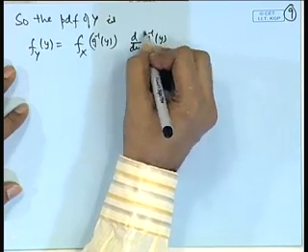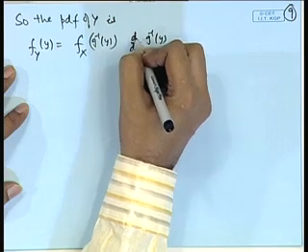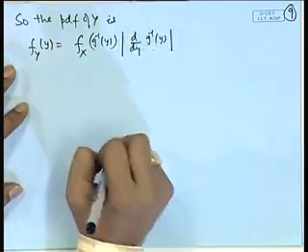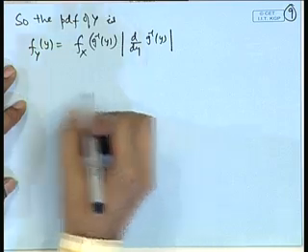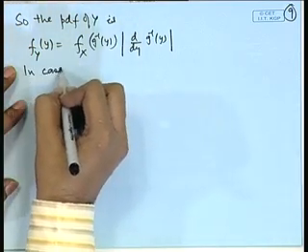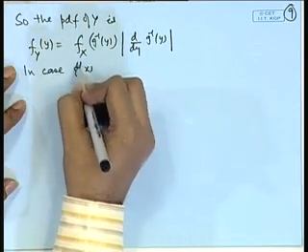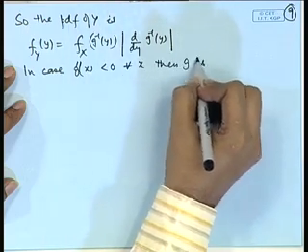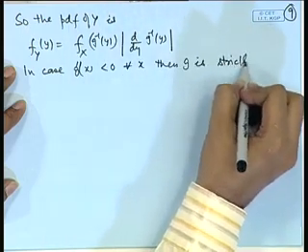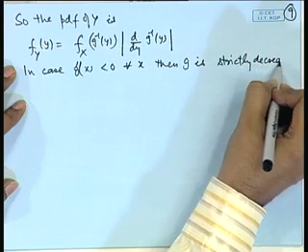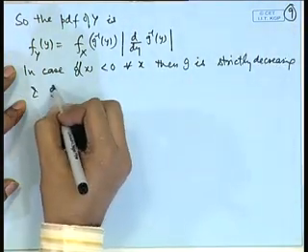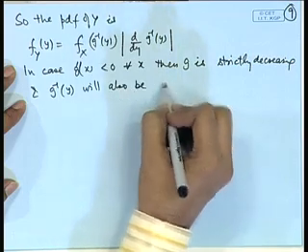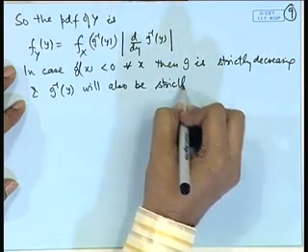Since g inverse(y) was an increasing function, the derivative was positive, therefore, this is equivalent to the absolute value of this. Now, in case g'(x) is strictly negative, then g is strictly decreasing and g inverse(y) will also be a strictly decreasing function.